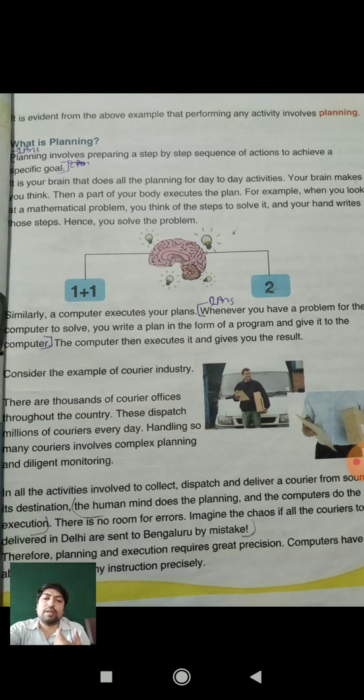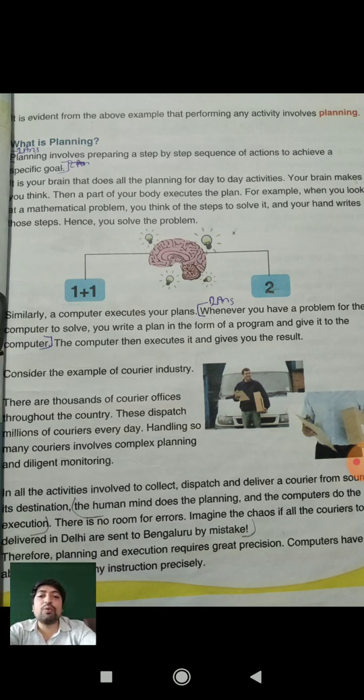The name is courier. If you want to send any product or material to another place, courier service is there. You can send the product with the help of the post office also. We can send a parcel with the help of courier offices. Couriers send different products and materials from one place to another, from one city to another city. They dispatch millions of couriers every day.